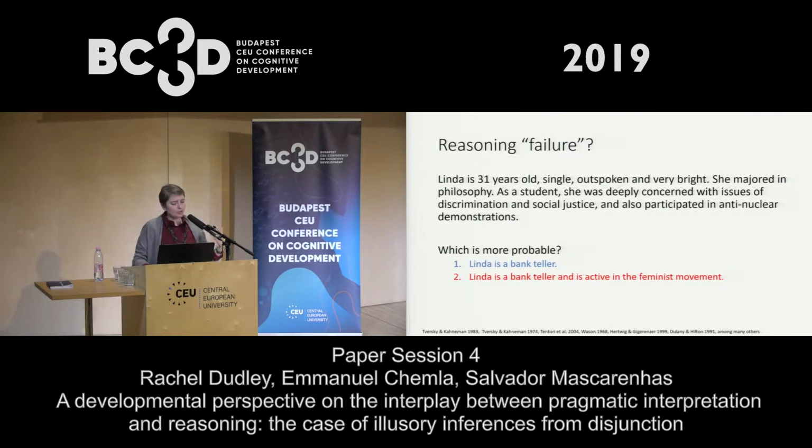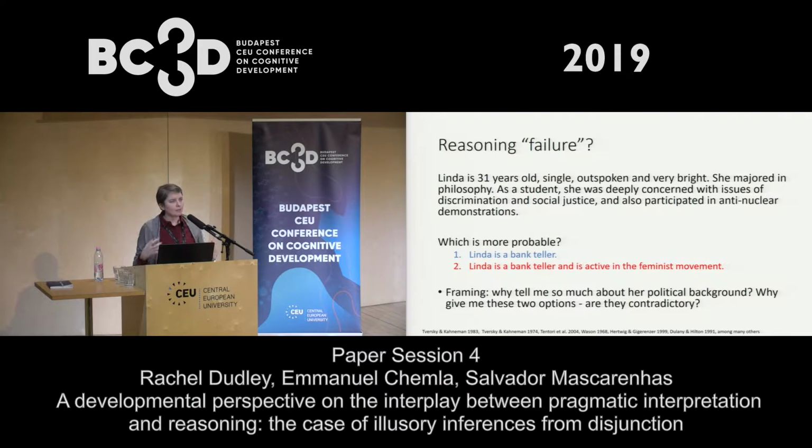But as soon as you put this in terms of a reasoning failure where you fail to grasp these probability theoretic notions, it jumps out, at least to me, that there's something wrong about that. In particular, there is something about the type of information, the way this problem was framed, that suggests to you that the second answer is right. So why are you telling me so much about her political background if she isn't active in the feminist movement? And why are you giving me these two options? They seem contradictory. So given what you've told me, I'd prefer to think that she's active in the feminist movement.